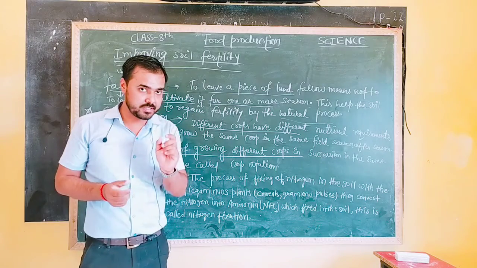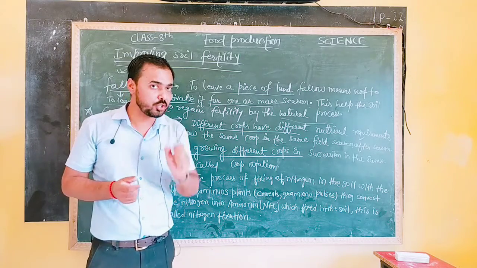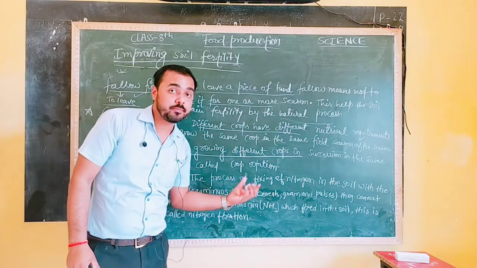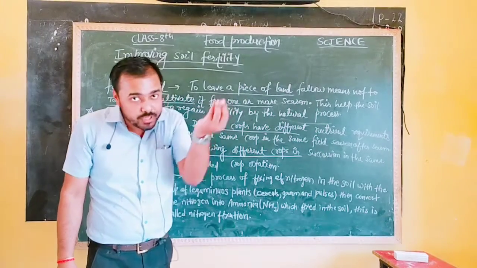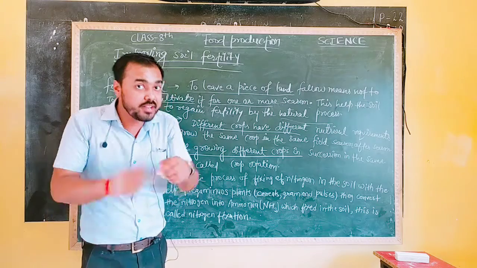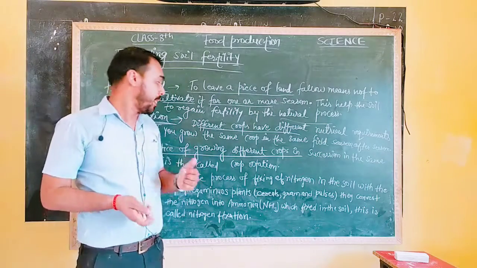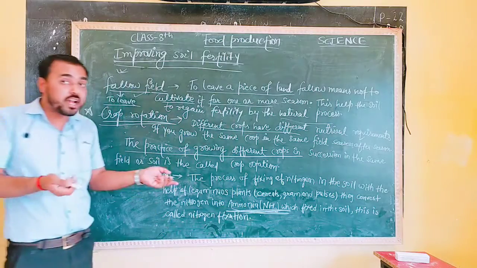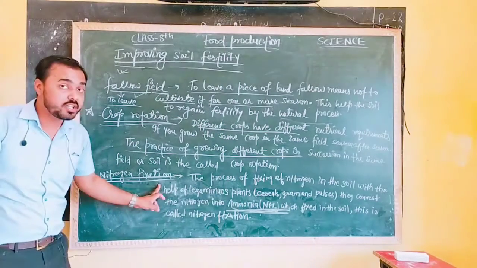Whenever we grow pulses, pulses have a special quality. What type of quality? Pulses have a special quality that they take nitrogen from the atmosphere or from the soil and convert it into ammonia. And when it is converted into ammonia, this ammonia is utilized for fixing nitrogen in the soil.